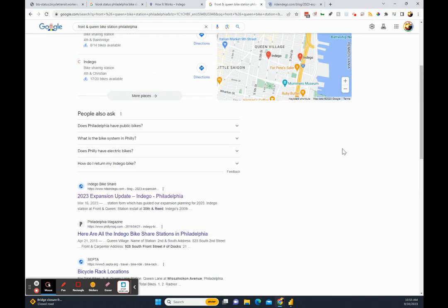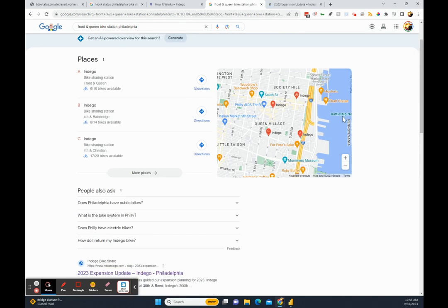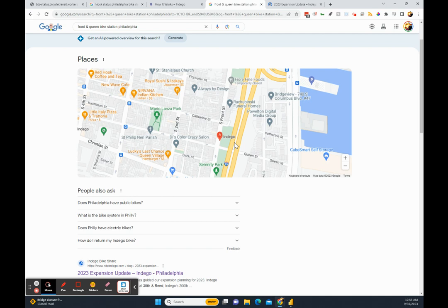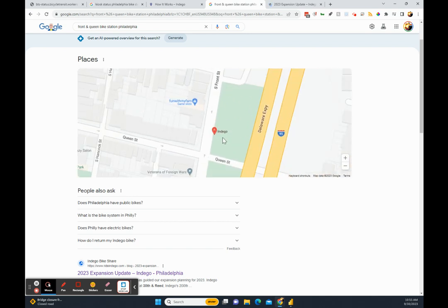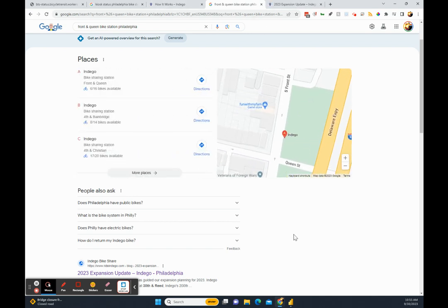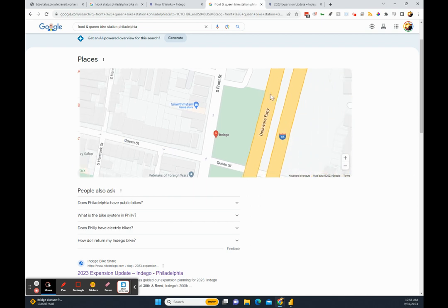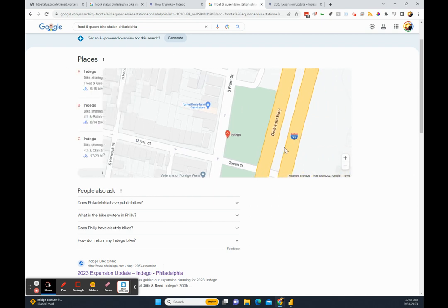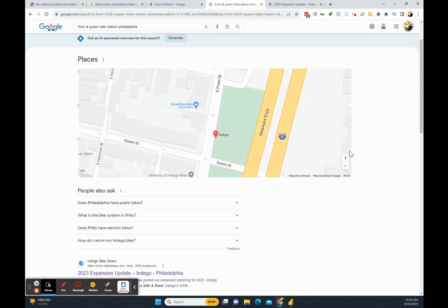I'll pop into here, and then if not, we'll do some real sleuthing. Is this the Fourth and Queen? Front? Did I get that wrong? Is it Front and Queen? Front and Queen. Okay. I'm going to pop into this Google map.